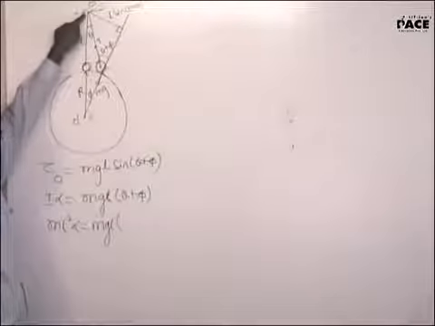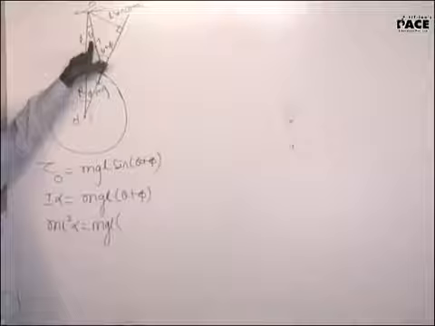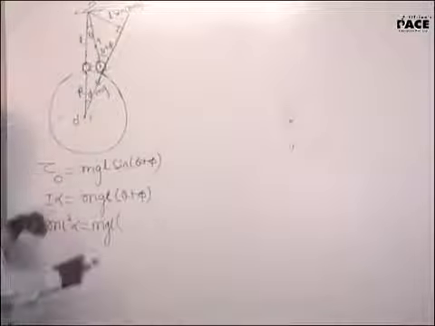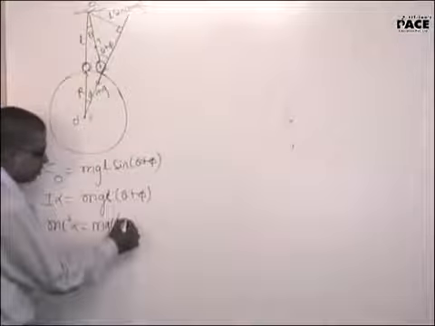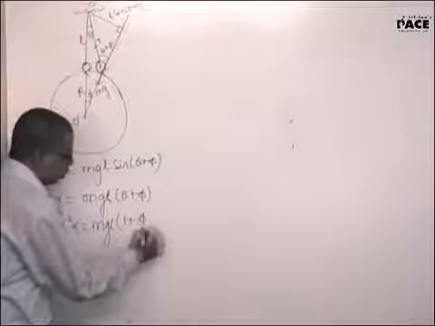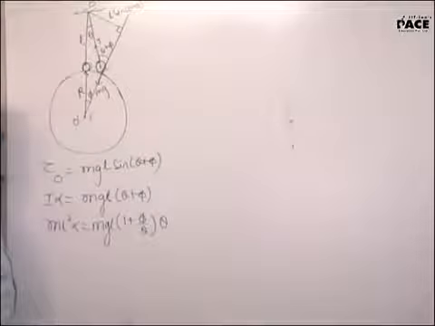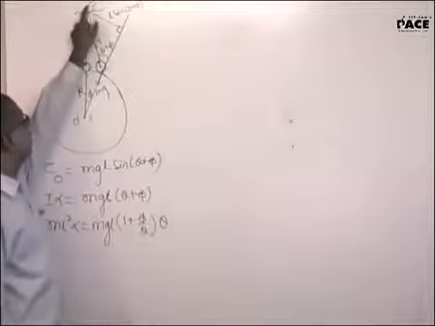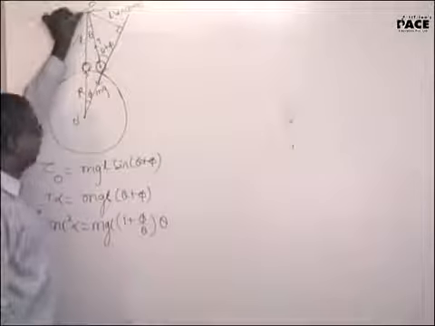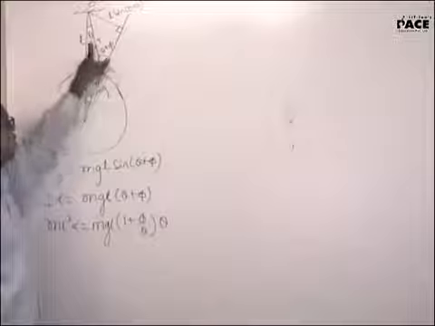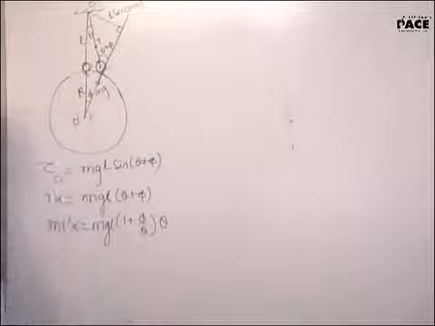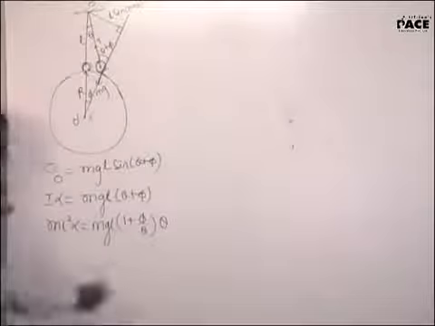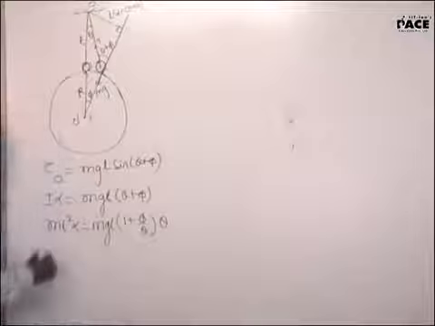Angular displacement also I'll take about the same point. So the alpha which I get, I should prove is directly proportional to theta, not phi. I have taken the torque about this point, so alpha will be about this point. Hence that should be directly proportional to the angular displacement about the same point. Yes, sir. That's why I brought it out.